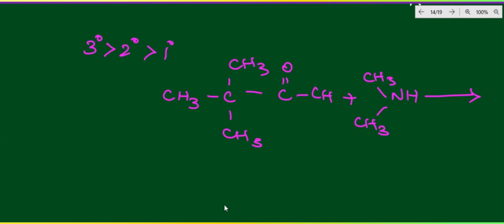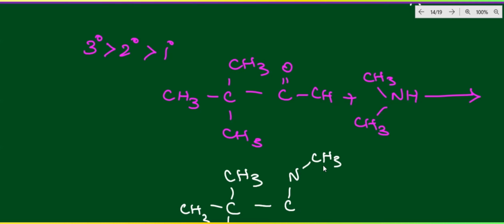The formula will be like a C, here CH3, CH3, and here CH3. Right now here is the carbon double bond. That double bond breaks, right? So here N, here CH3 and CH3, and here the double bond carbon. So this bond breaks and this bond comes over here, right?